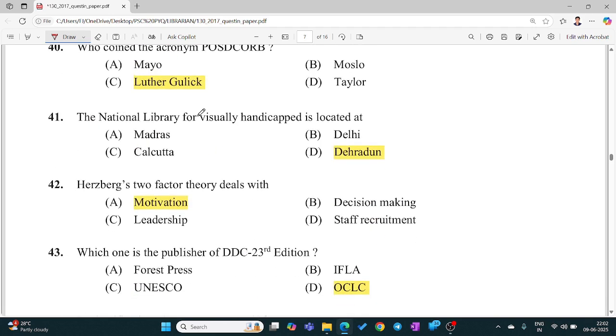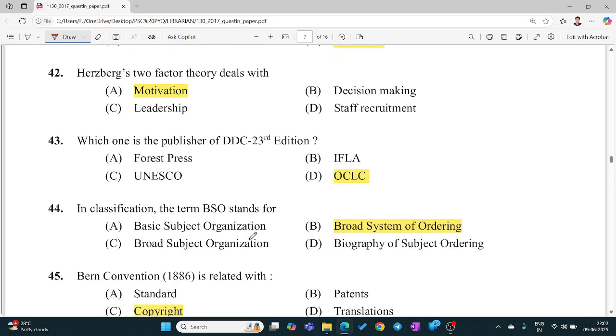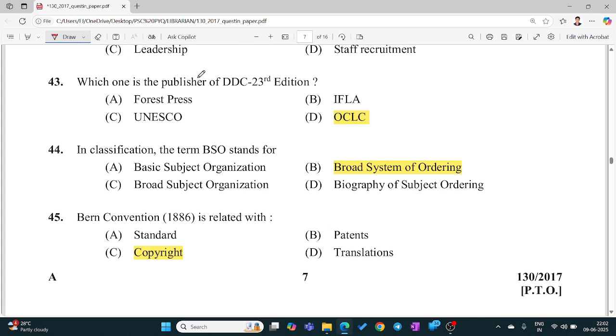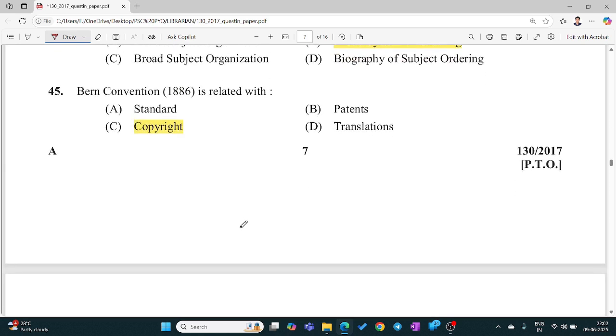The National Library for the Visually Handicapped is located at Dehradun. Herzberg's two-factor theory deals with motivation. Which one is the publisher of DDC 23rd edition? OCLC. In classification, the term BSO stands for Broad System of Ordering. The Berne Convention in 1886 is related with copyright.